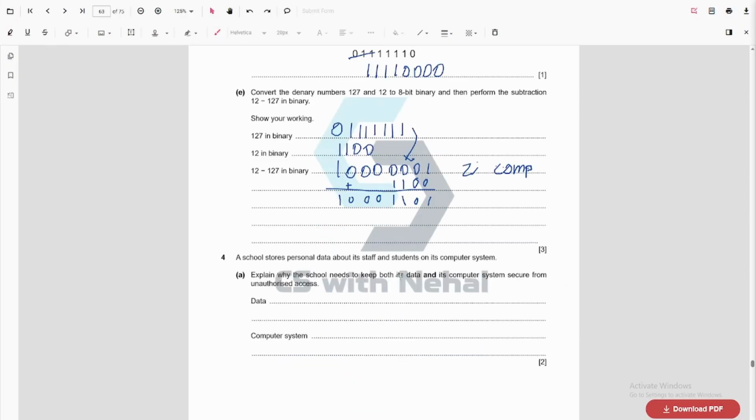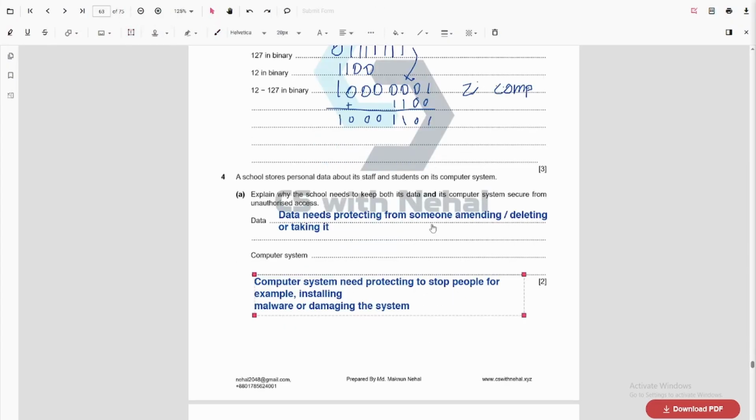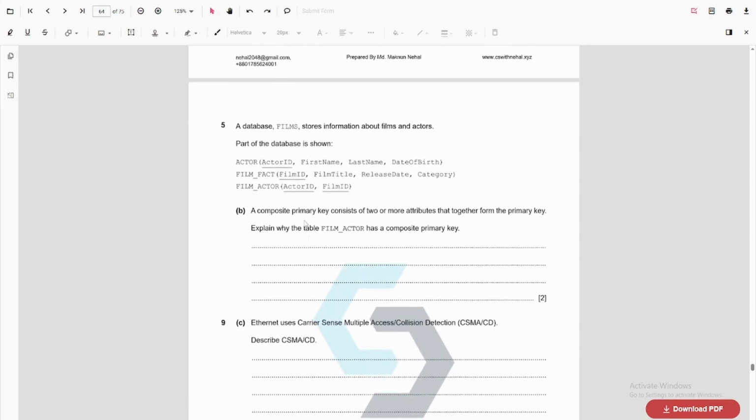Explain why a school needs to keep its data and its computer system secure from unauthorized access. So here you cannot actually mention anything about hacking, because unauthorized access is given in the question, which refers to hacking. So data needs to be secure because otherwise people can amend or delete the data, and the computer system needs to be secured because malware or viruses can be installed.